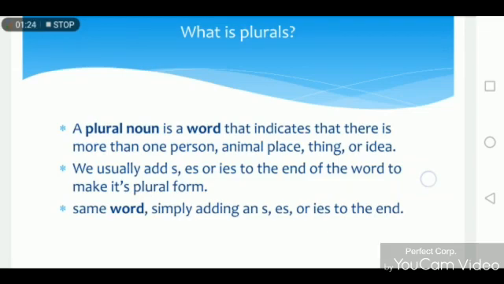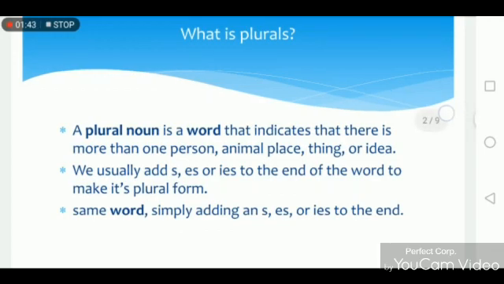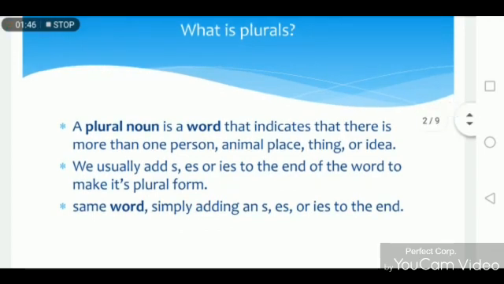What is plurals? A plural noun is a word that indicates that there is more than one person, animal, place, thing, or idea. We usually add s, es, or ies to the end of the words to make its plural form. In order to make the singular noun to plural noun, we have to add s, es, ies to the end of the word.